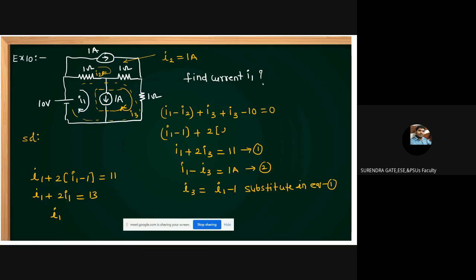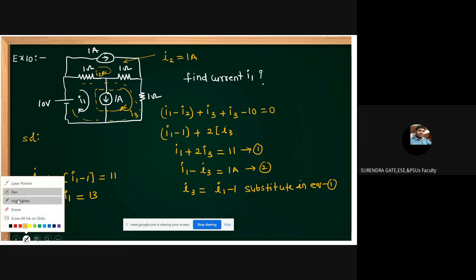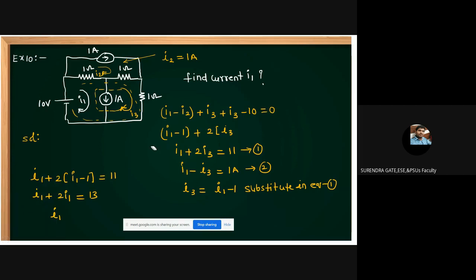This is 2 into I3 minus I2. Here also, first step also, that's 1 into I3 minus I2. Please correct this one. Sorry, I made this mistake.